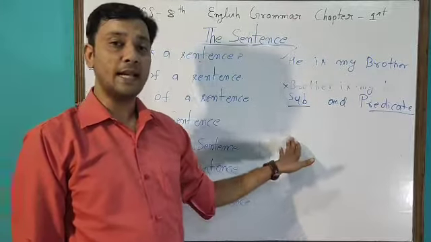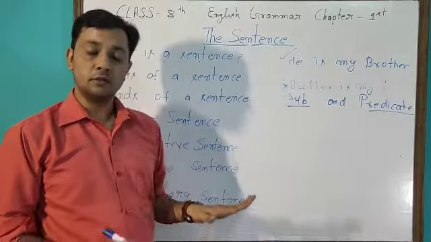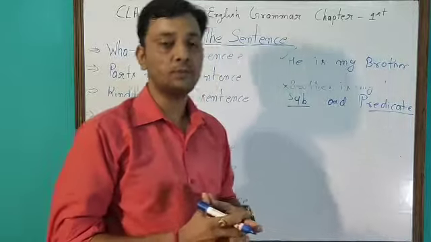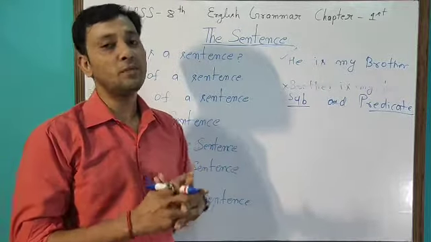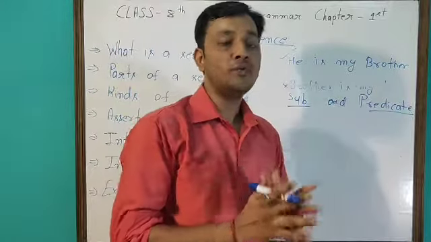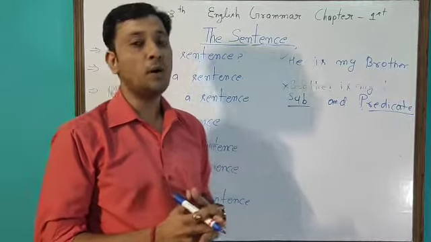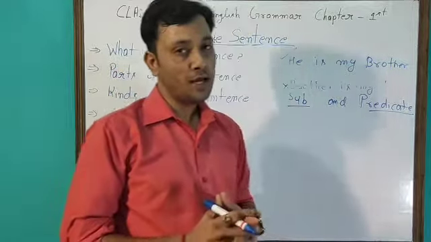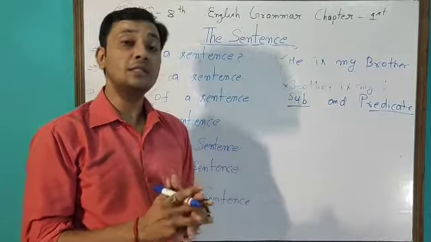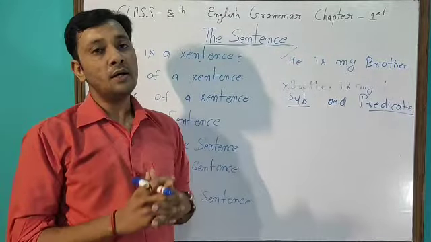The part of the sentence that names the person or thing we are speaking about is called the subject of the sentence. What is the predicate? The part which tells something about the subject is called the predicate of the sentence.